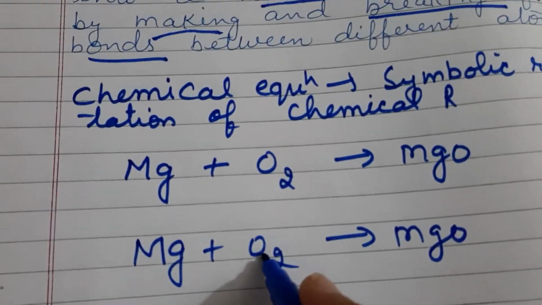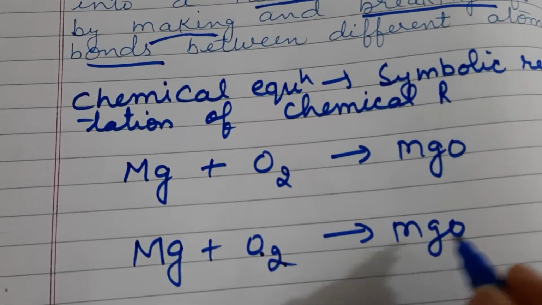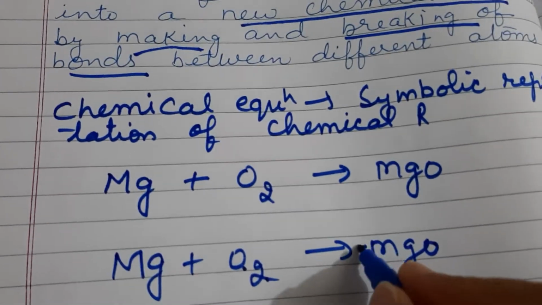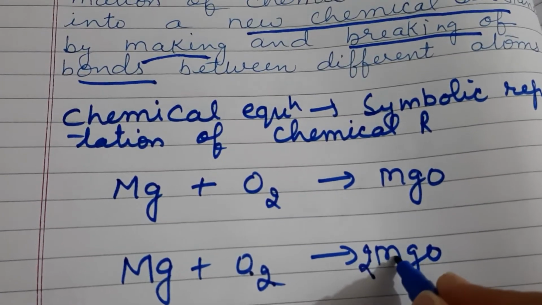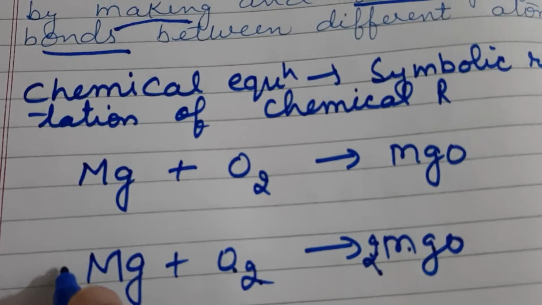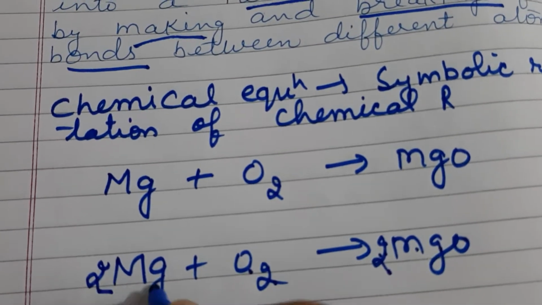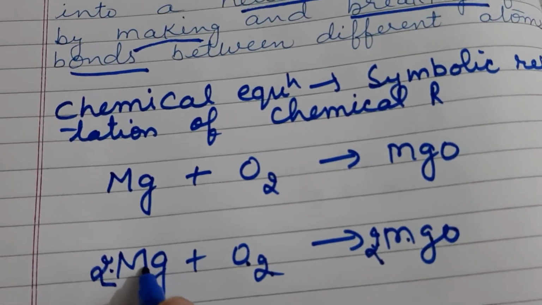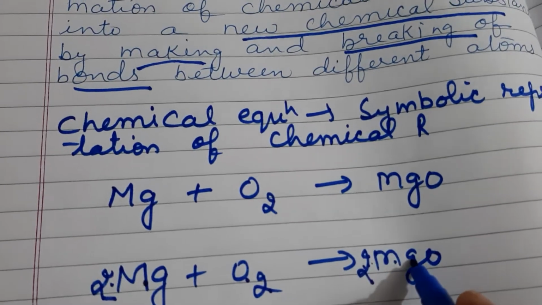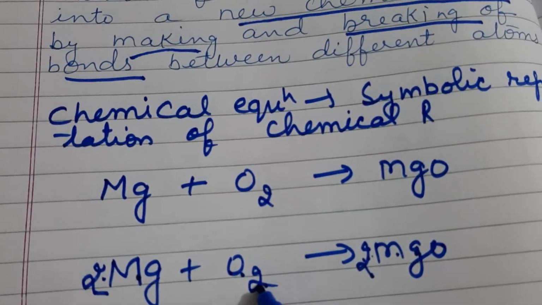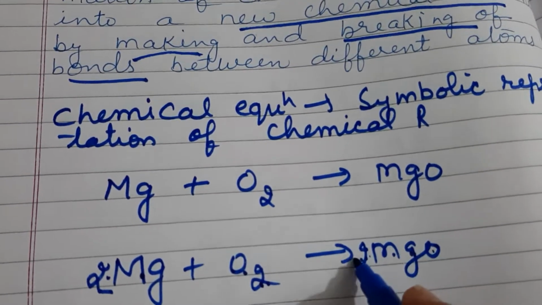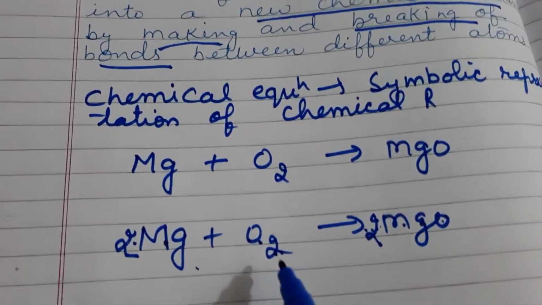Here the number of atoms of oxygen is 2, and here it is 1, so we will write 2 here. Now the magnesium atoms become 2, so we will write 2 for magnesium too. Now there are 2 magnesium atoms at the reactant side and 2 magnesium atoms at the product side, and 2 oxygen atoms at the reactant side and 2 oxygen atoms at the product side. So this is a balanced chemical equation.